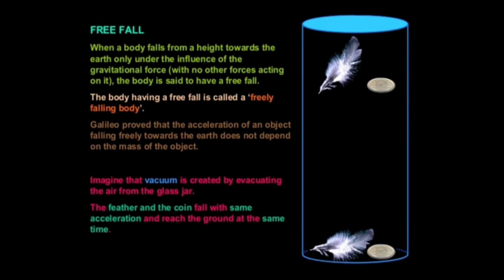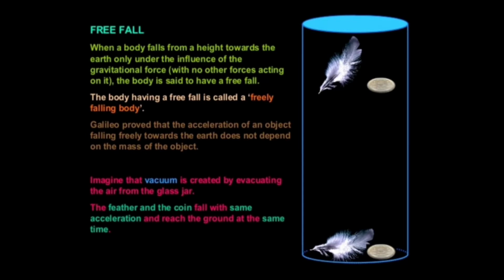It is said so because only under the influence of gravitational force, because when we put two objects of different mass, they may not reach the earth at the same time, because not only the gravitational force is acting on the body, there will be air resistance.